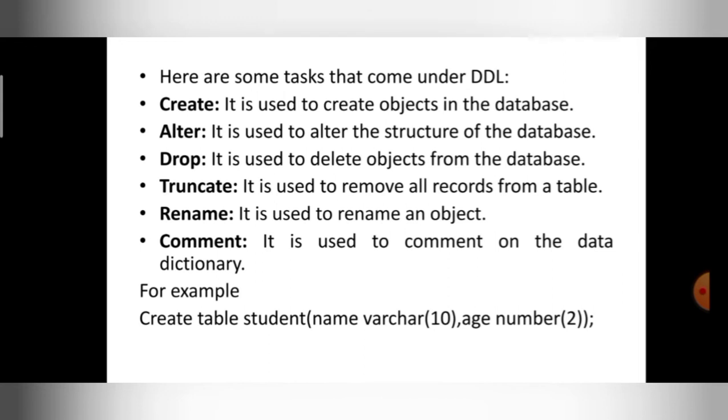What are the fields of the table? Name is one field, age is another field. What is the data type of the name? It is a character. Varchar, var means variable character. It is one of the special data types that is supported in SQL. Age, you are going to store in number format. Number is one data type that is supported in SQL, right? So what I did here, I created the table student.